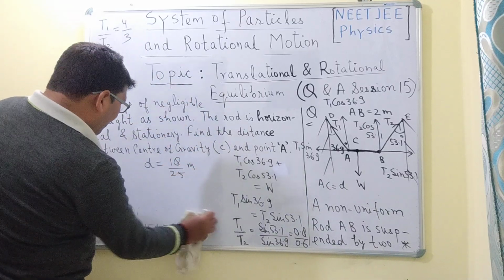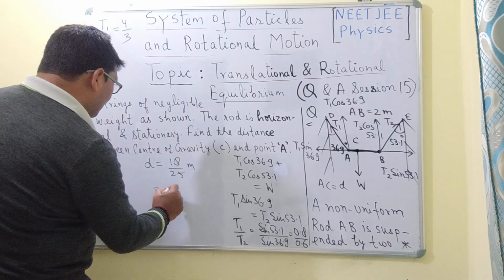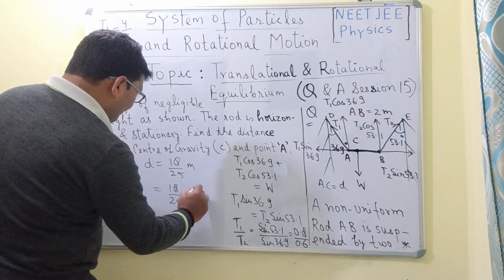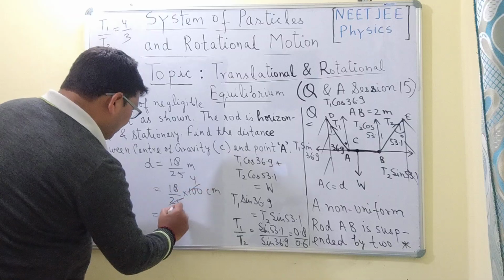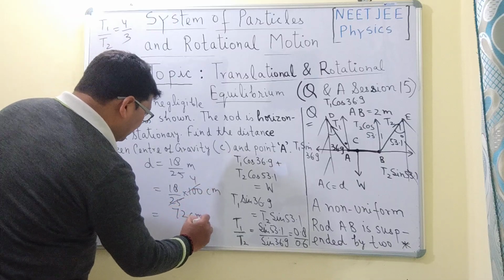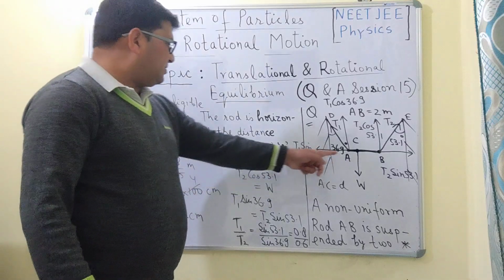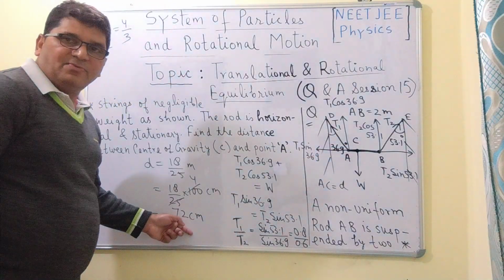Or simply, if you want to write it in centimeter, this will be equal to 18 upon 25 into 100 centimeter. This is equal to 72 centimeter. So the distance between the center of gravity, that is the point C, and this point A of the rod will be equal to 72 centimeter.